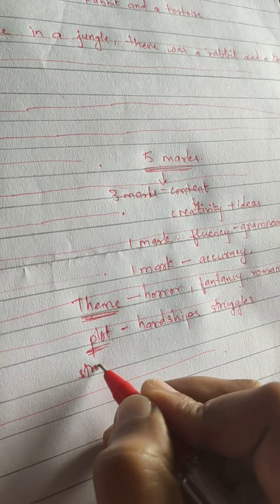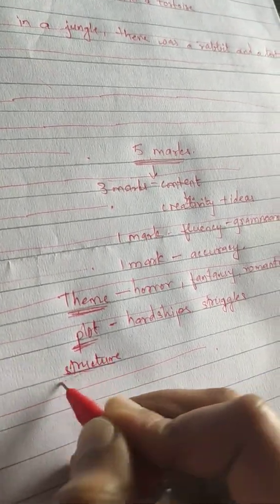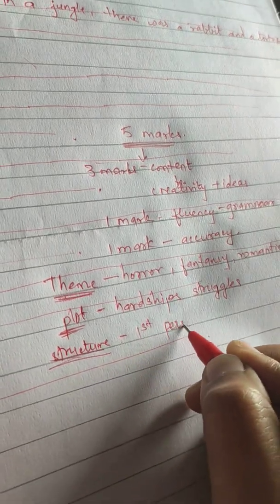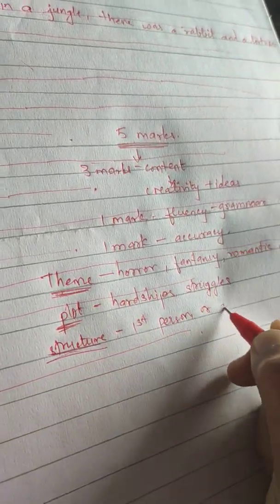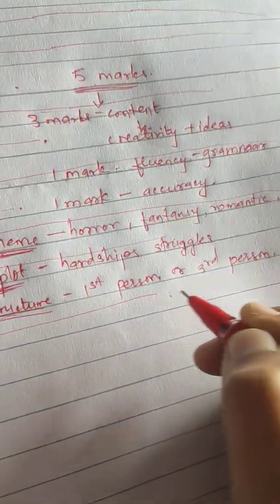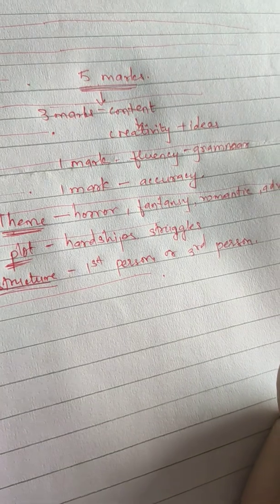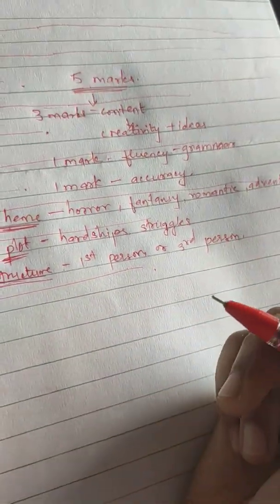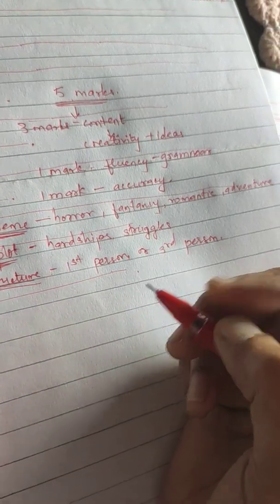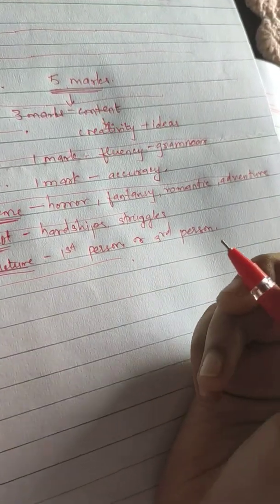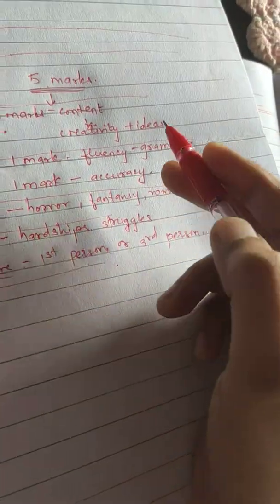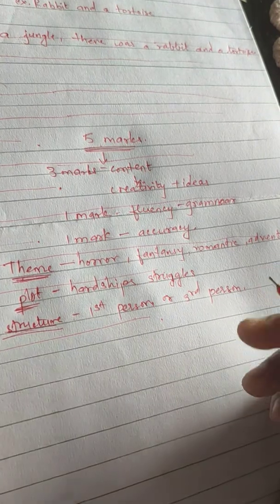Then what will be the structure of the story? Now what is structure, children? It should be written in first person or third person. First person means your story will be: I went there, I was playing in the garden, then I fell down, I got hurt. So this is first person talking. Third person means you are talking about someone else, like the rabbit and tortoise story is third person.